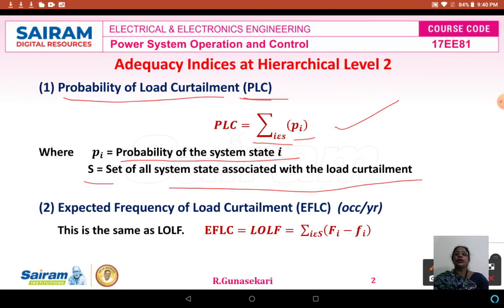The second adequacy index is the expected frequency of load curtailment, abbreviated EFLC, which is measured in occurrences per year. The expected frequency of load curtailment is similar to the loss of load frequency. The formula is the summation over i in S of Fi minus Fi. By using this formula, you can calculate the expected frequency of load curtailment.